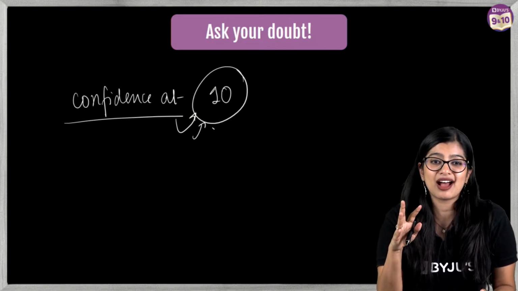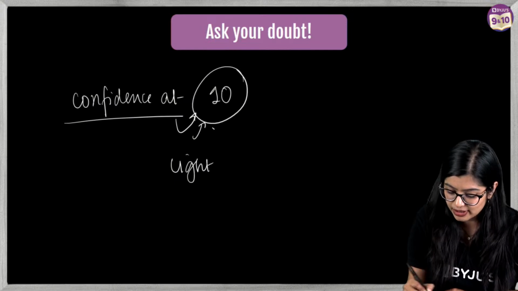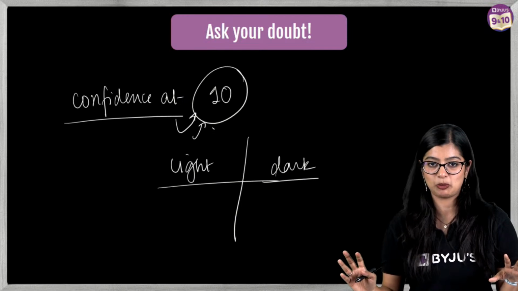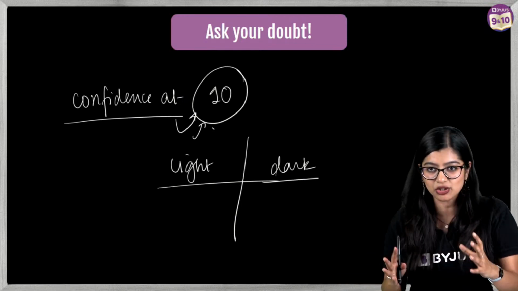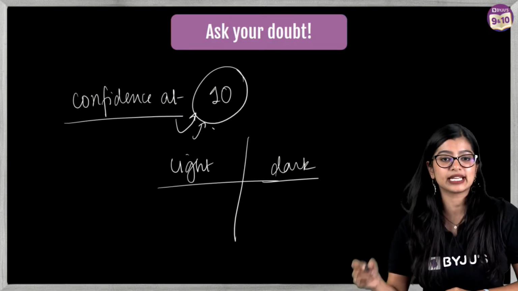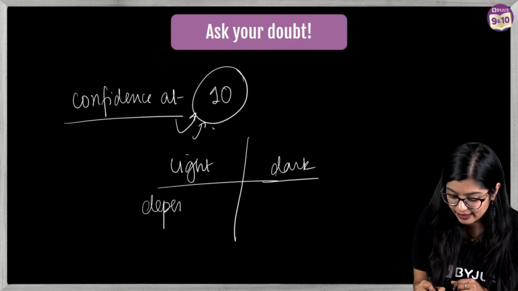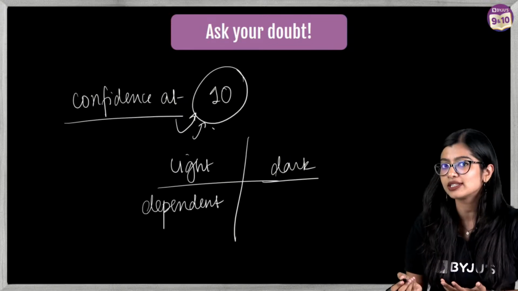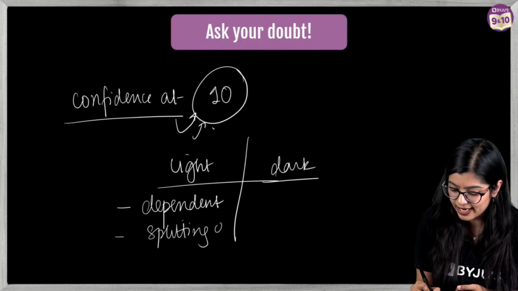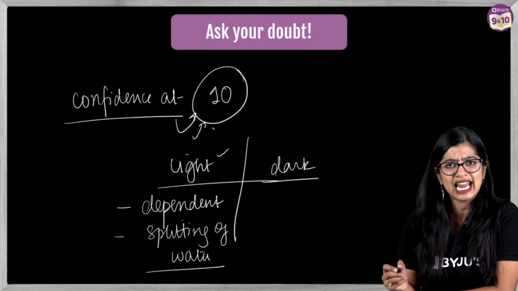Now, a lot of you are asking me about dark and light reactions. Most often, they may not ask you this part, which is why I have not gone into detail. We've stuck to what is there in NCERT, but we have deep dived the conceptual clarity. Light reactions are dependent on sunlight. The splitting of water that I told you about is mainly something we observe in light reaction.